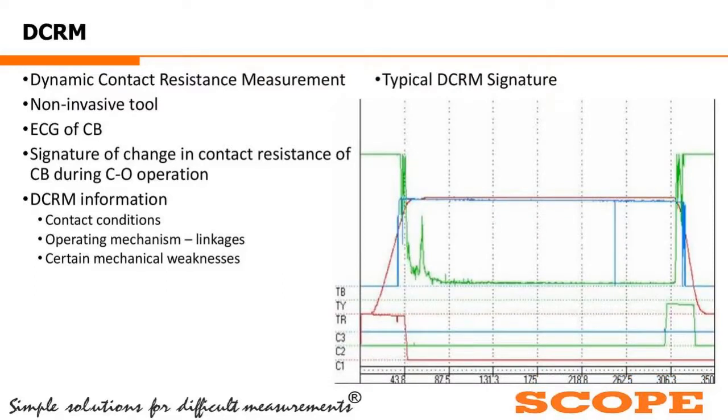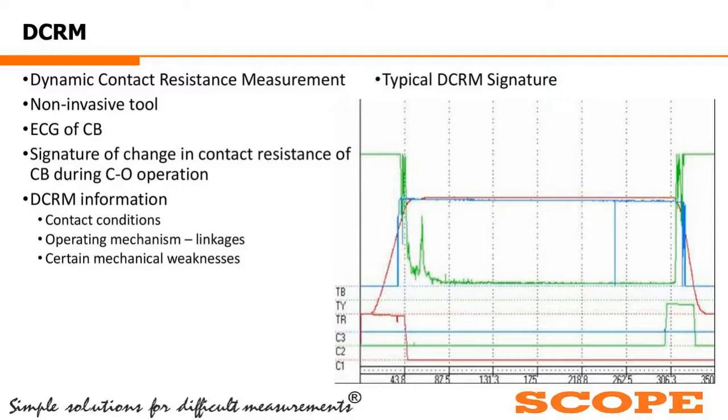On the right-hand side we have shown a typical DCRM signature, where we take three things simultaneously. One is the current we are injecting, plotted in blue, starting from the baseline going up, and at the right it comes down sharply.